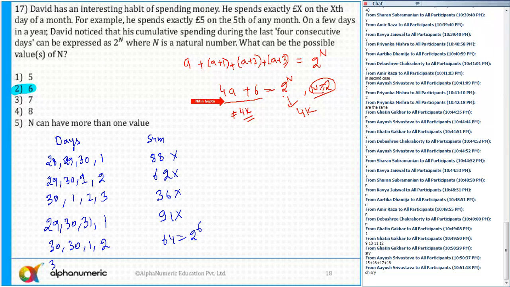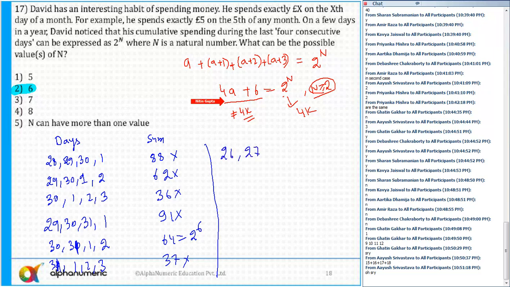If I take only 31, 1, 2 and 3, I get 37. Not possible. What else do I need to check now? I have checked with the month having 30 days and 31 days, but there can be a leap year, February. In February there are only 28 days, so let's take that case also.